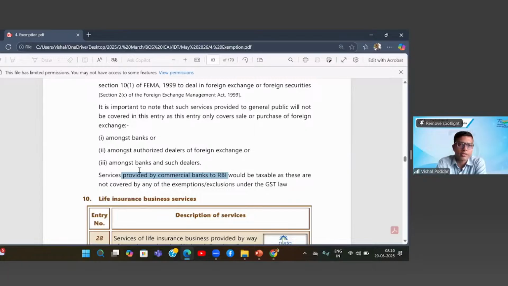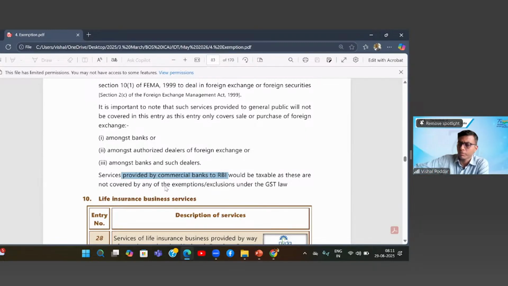somebody is going to RBI, let us say these banks or the authorized money changer, and getting the foreign currency from RBI, which is the main authorized body to hold these foreign currency reserves. Now, if RBI gives 1,000 crore to some bank or authorized money changer against rupees, and for this RBI is charging, let us say, 0.5% as their charges or fees, whether that will be exempt. I still believe it remains exempt, because in this point, service is given by the banks to RBI. But what we are discussing is RBI to banks or RBI to authorized money changer.